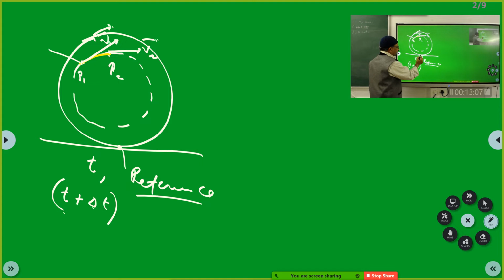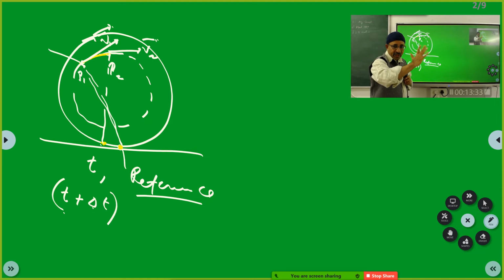Now you see, at an instant of time, if you take this point and draw this line, with respect to this, the particle is here. At the next instant, this point itself would have moved here. That means this line will come here.